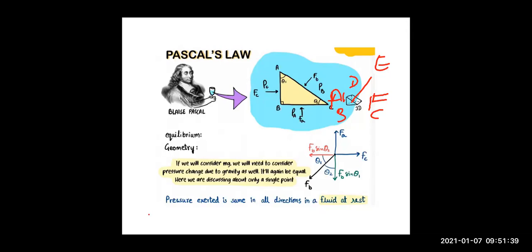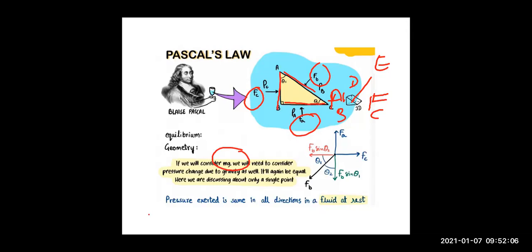Now the force that is acting on the BC face is FA. The force acting on the AB face is FC. The force acting on the AC face is FB. Right, beta? But you will say, ma'am, we will have mg, that is the weight, that is also a force, that also should be acting. Yes, why not? That will be acting.